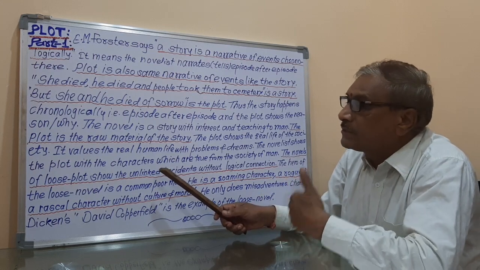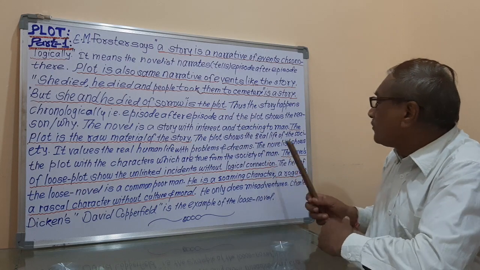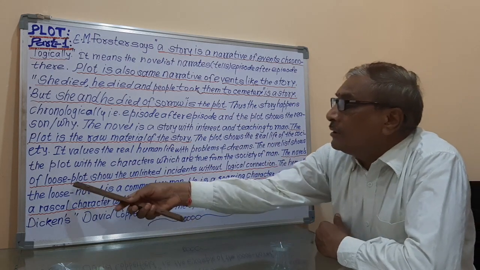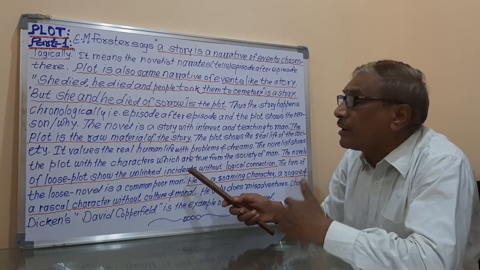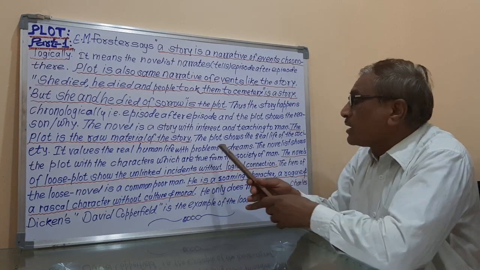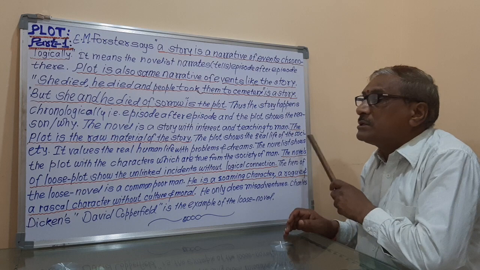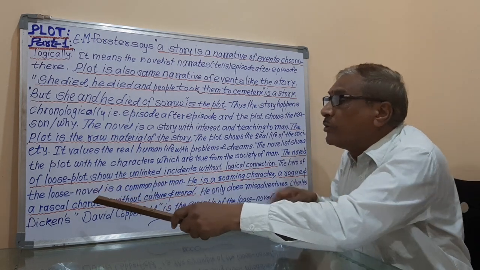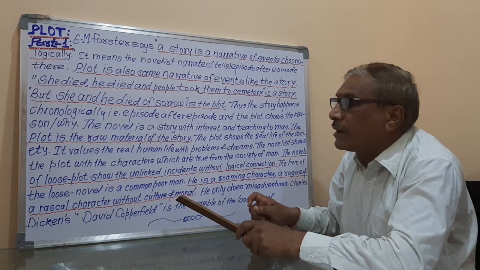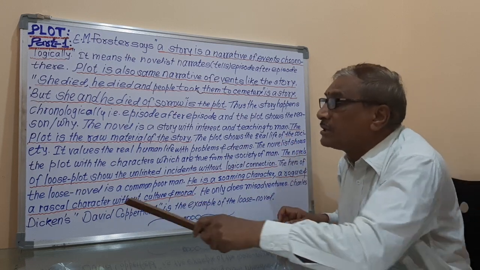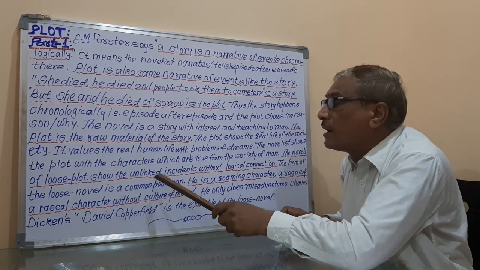In that plot, all the incidents or events are not properly linked with each other. Means the novelist does not knit them properly, or the novelist does not write them properly linked.